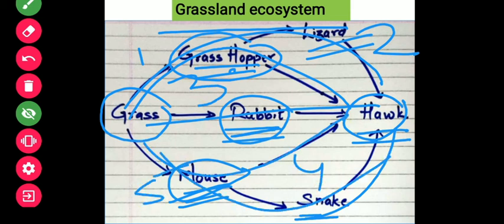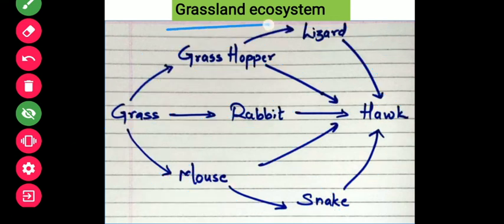So you can see all five chains have been linked with each other, and they started with the same plant, or the same producers, and end with the common organism. So it has converged to form a web-like structure which is called a food web. Okay, so this was an example of the grassland ecosystem.